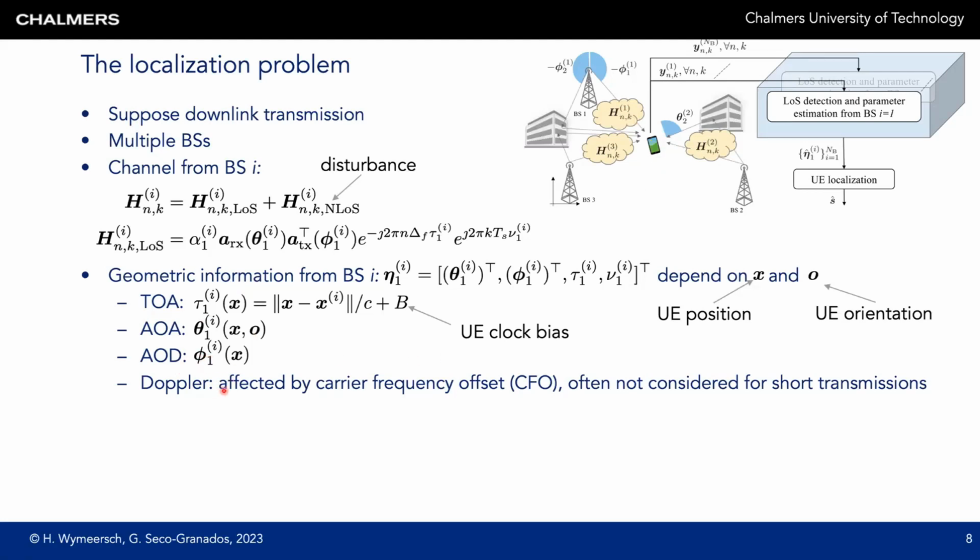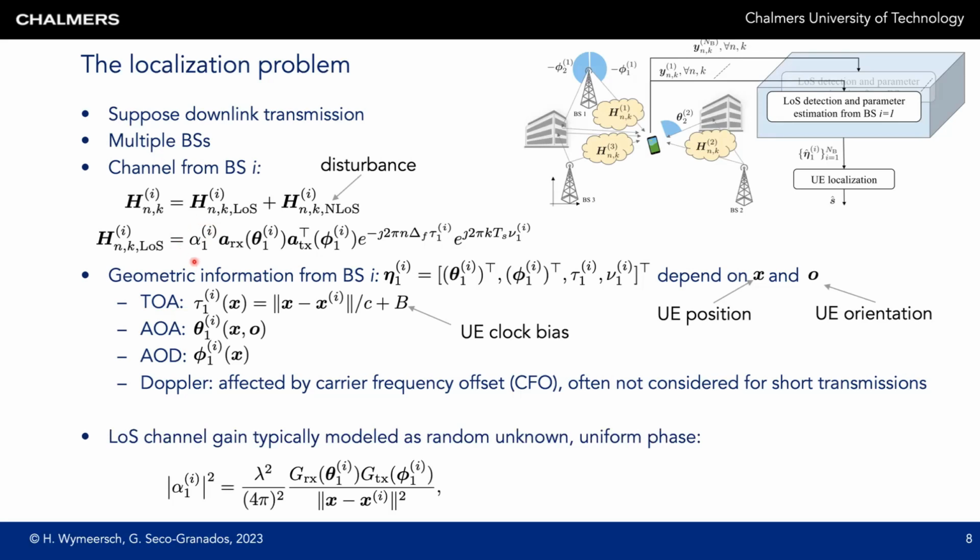Finally, there's the Doppler. Even though in principle the Doppler provides geometric information, this information is often not considered for two reasons. First of all, there's the carrier frequency offset of the user, which must be compensated for and which mixes with the Doppler. And secondly, for short transmissions, as is common in 5G and 6G systems, there's not much Doppler information in the observation. For that reason, we will absorb the Doppler into the complex channel gain, since the phase does not change much during a typical transmission duration.